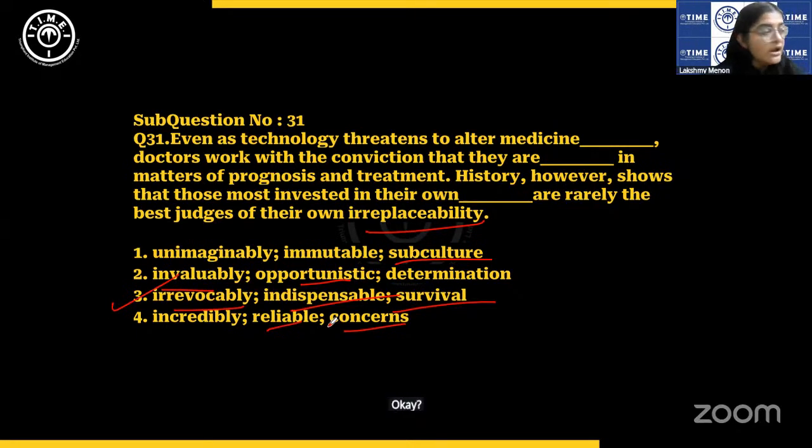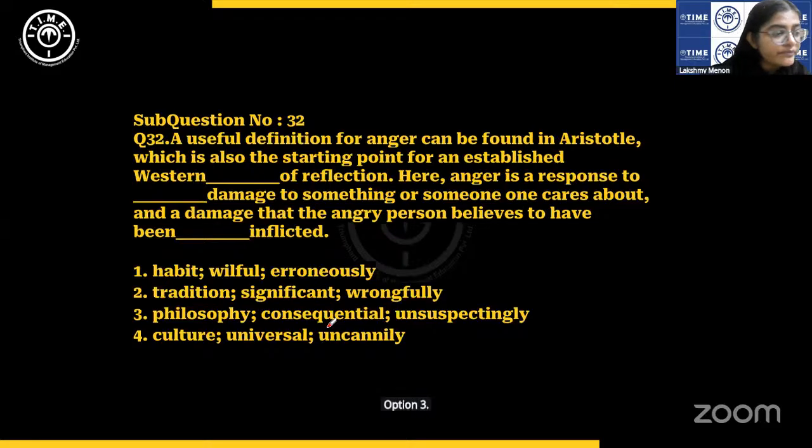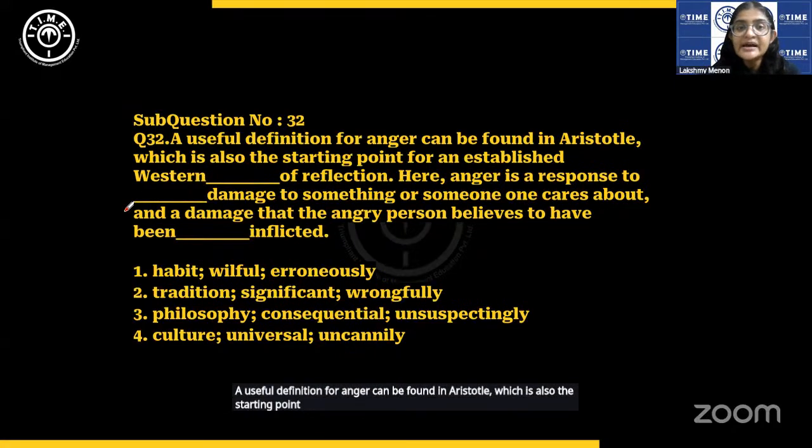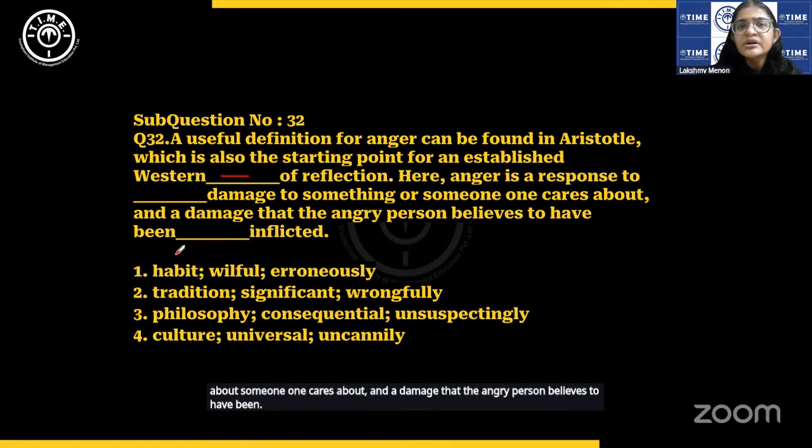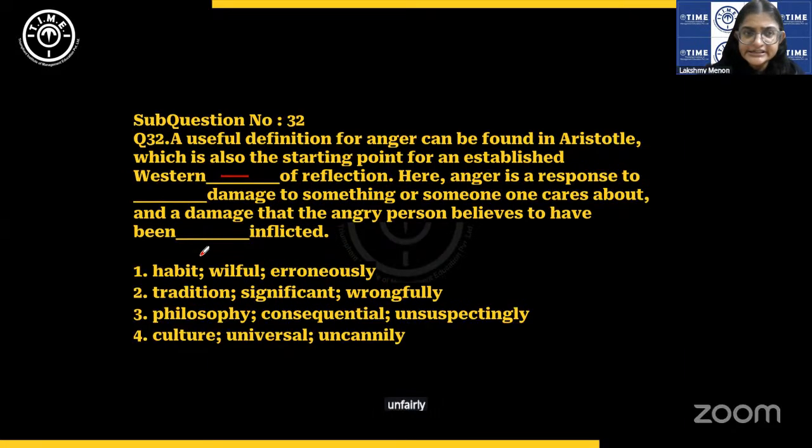Okay. Option 3. A useful definition for anger can be found in Aristotle, which is also the starting point for an established Western dash of reflection. Okay, Western, what of reflection? We don't know, culture, or let's see. Anger is a response to dash damage to something or someone one cares about, and damage that the angry person believes to have been unfairly may be inflicted. Okay.